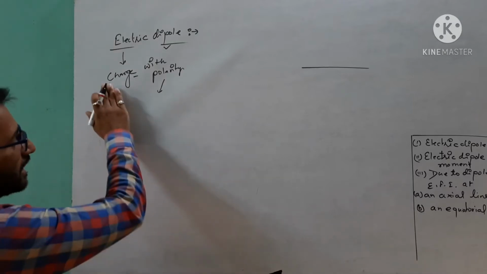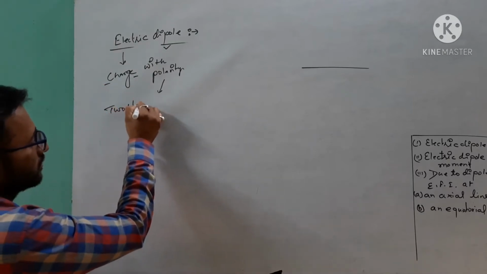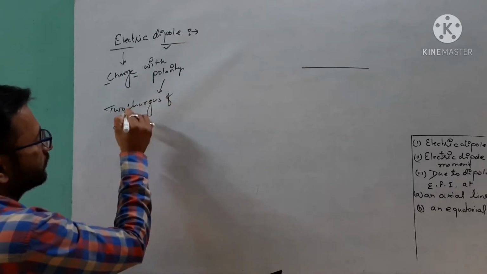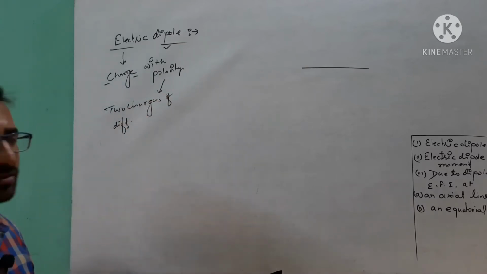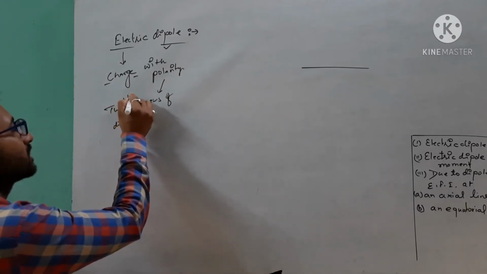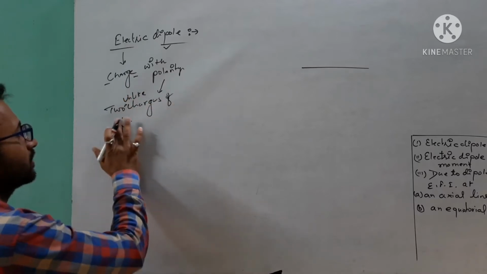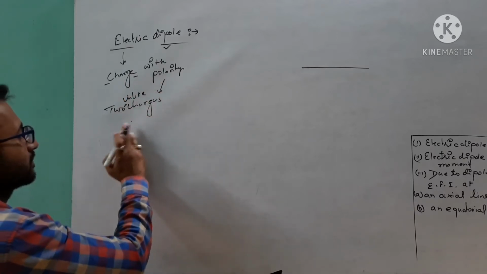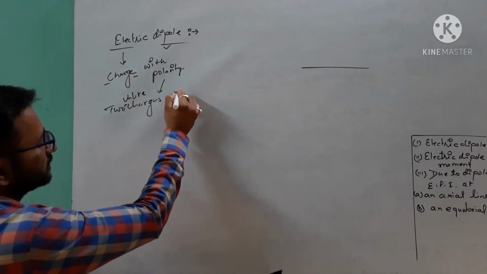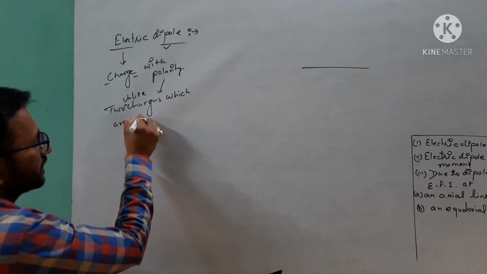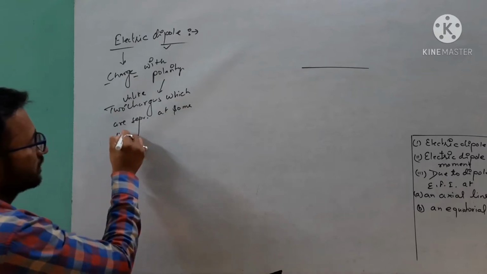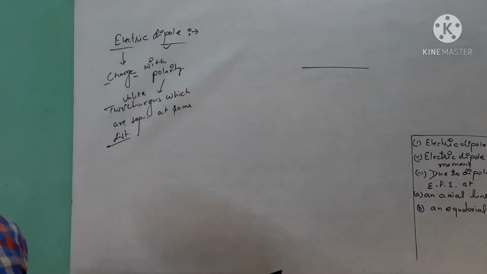Polarity means we have two different charges, or you can say two unlike charges. In short, we are talking about two unlike charges which are separated at some distance. So this is called our electric dipole.